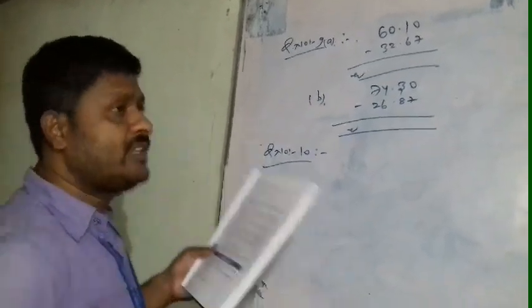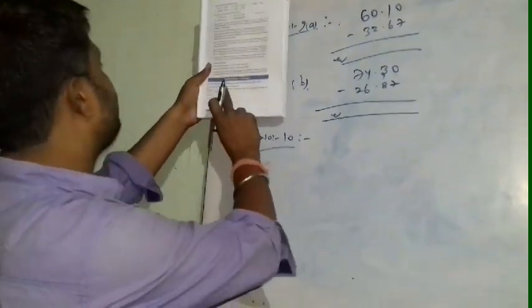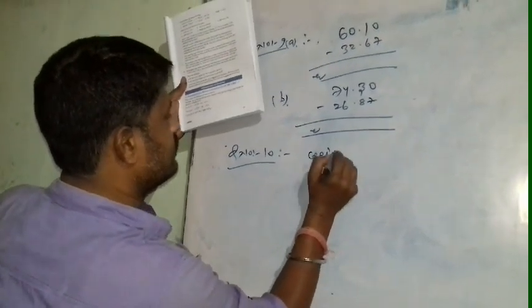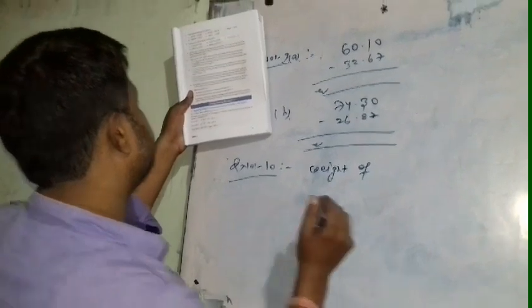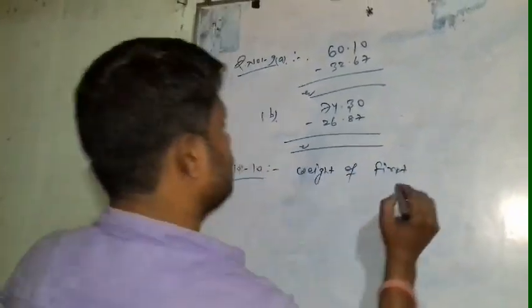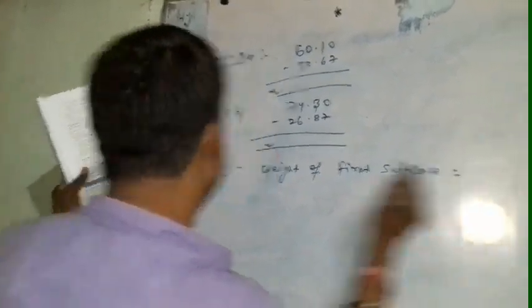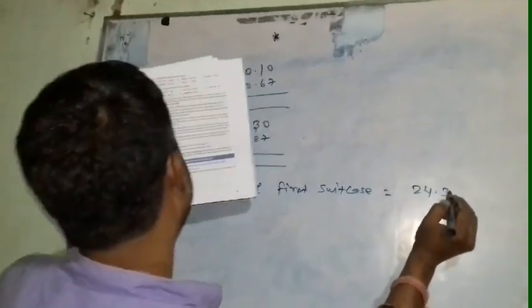But Arvind has 2 bags. The weight of the first suitcase is equal to 24.3 kg.